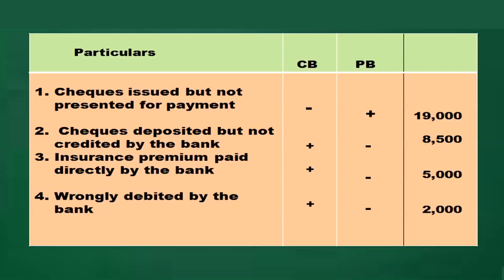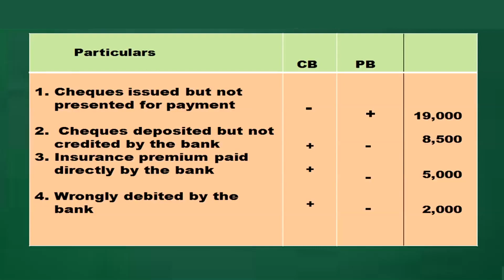Check issued but not presented for payment. In the cash book we will deduct when the check is going from us, so in the cash book we will show plus sign 19,000. Check is deposited but not credited by the bank. In the cash book we will give a plus sign, increase. Passbook minus sign, 5,000 plus 3,500, 8,500.